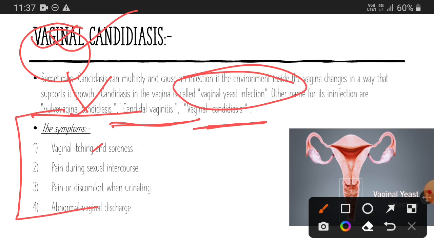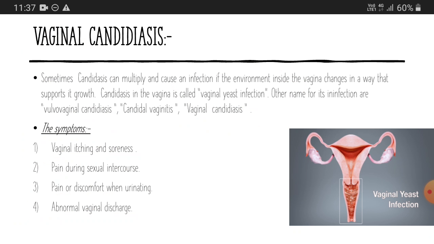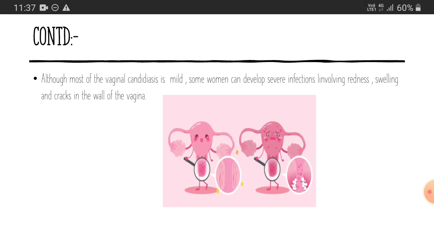So we have to remember the symptoms: vaginal itching or soreness, pain during sexual intercourse, pain and discomfort when urinating, and abnormal vaginal discharge. So these are the symptoms.